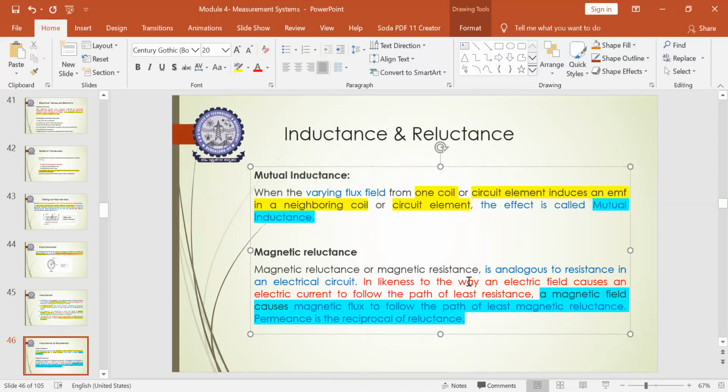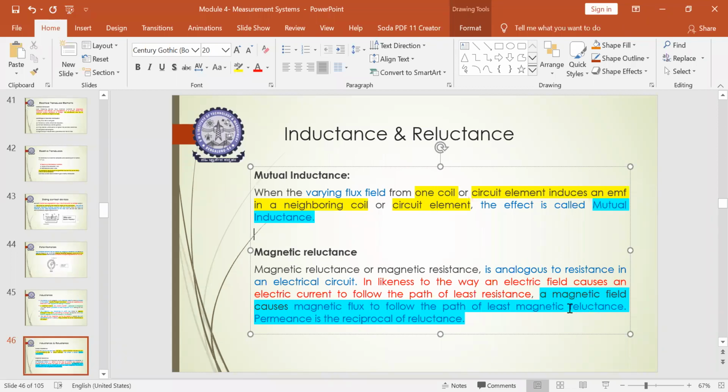Okay, so it is similar to the way an electric field causes an electric current to flow along the path of least resistance. Magnetic reluctance also shows the path along which the magnetic field or flux can flow with the least resistance, similar to our electrical current. So you can say vice versa, a magnetic field causes magnetic flux to follow the path of least magnetic reluctance.